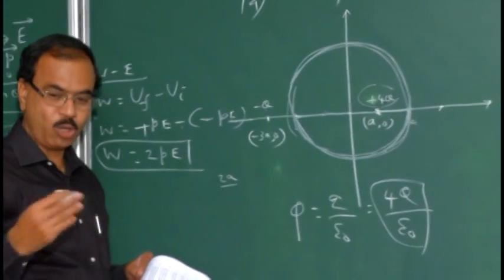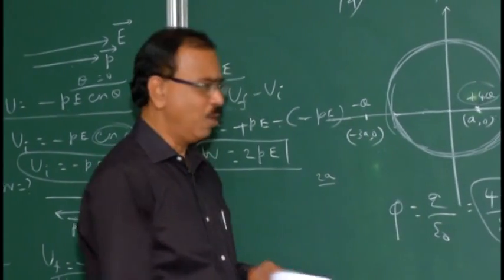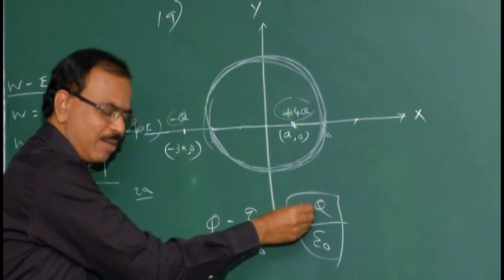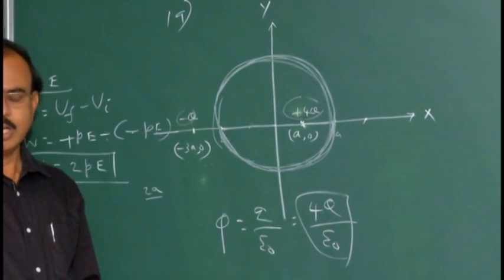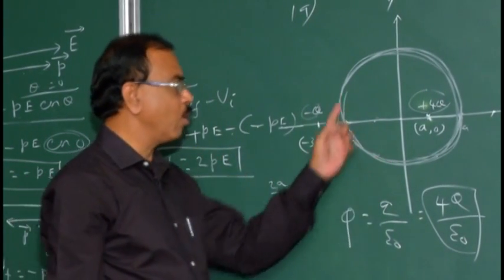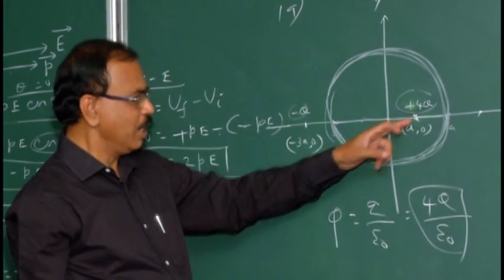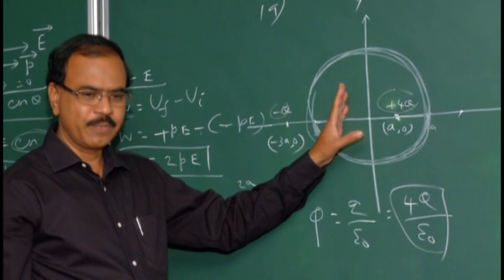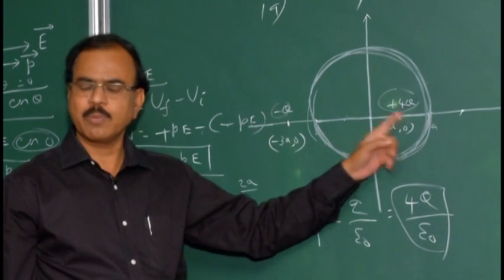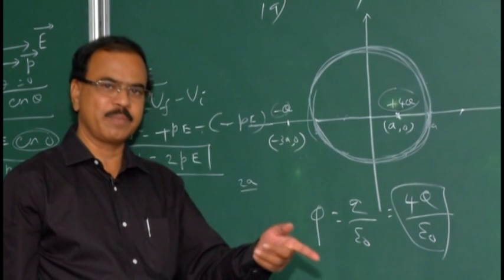Charges residing outside the surface, outside the sphere, will not contribute any flux. So if this charge is outside the sphere, it will not come into account. Similarly, he says this flux depends only on the net charge enclosed by the surface. What charge is inside this surface? 4q. If this minus q were inside the surface, the result would have been plus 4q minus q, which is 3q, because net charge means the total algebraic sum.